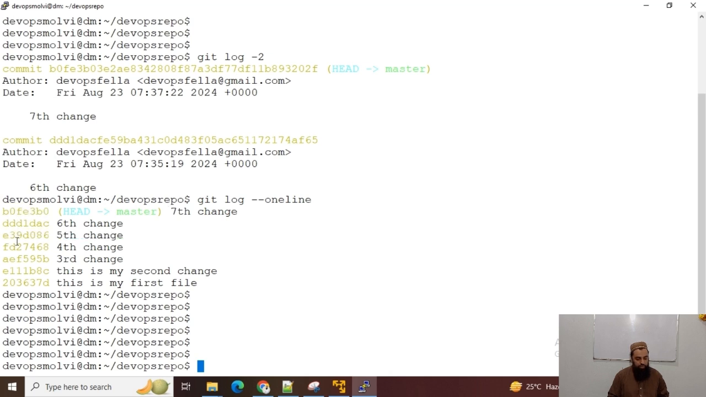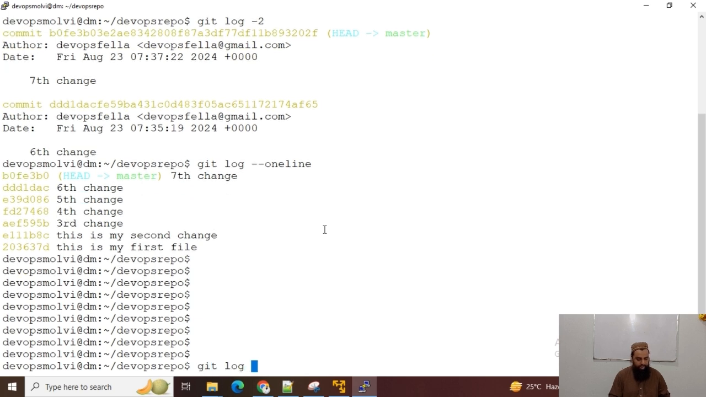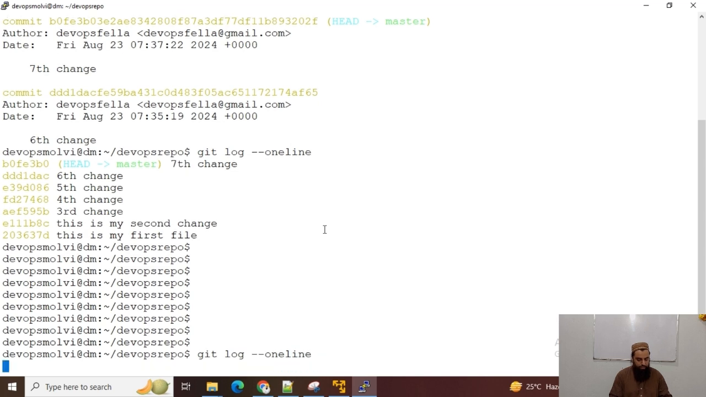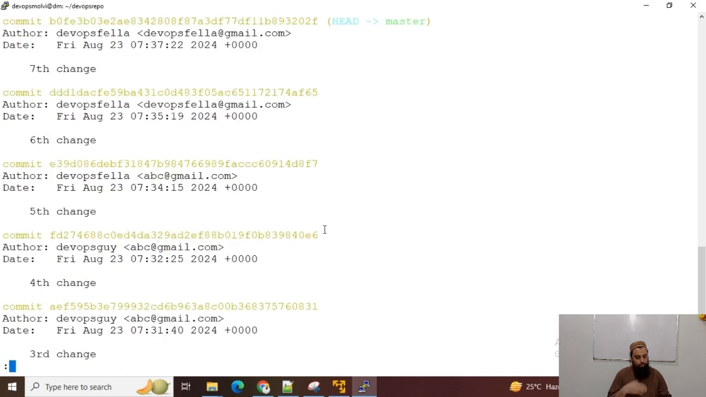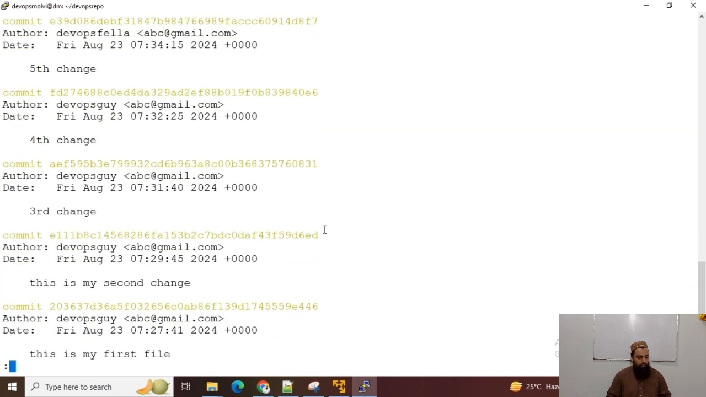Now git log --oneline, so it will show us only the first line of the comment. Okay, git log --oneline, and you can see the difference. Now if I run git log, then there is the full detail of the comments, with author, with date, and with the comment message. Now you can press colon and q, just press q and it will exit.